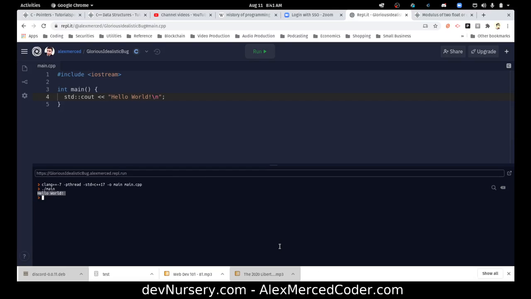You see how it takes a second to load up, because C and C++ are compiled languages. So even on REPL, what it has to do is first compile it, then run the compiled file. Usually that would take two commands. If it was on my computer, I'd have to first do the command to compile it, then do the command to run the compiled file.